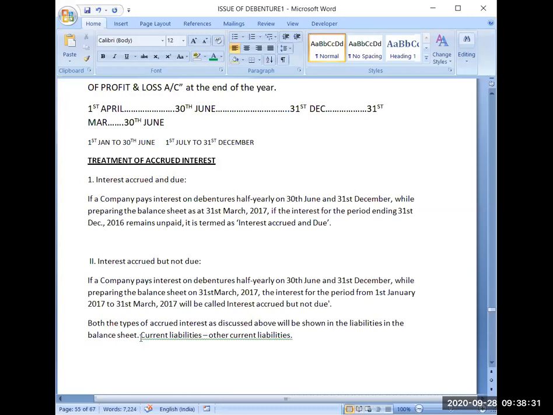Whether it is interest accrued and due or interest accrued but not due, both are presented in current liabilities because in the near future I will be paying them. That's why it will be shown in other current liabilities under the head current liabilities. We will discuss them in the next lesson again, and we will discuss the topic further also.